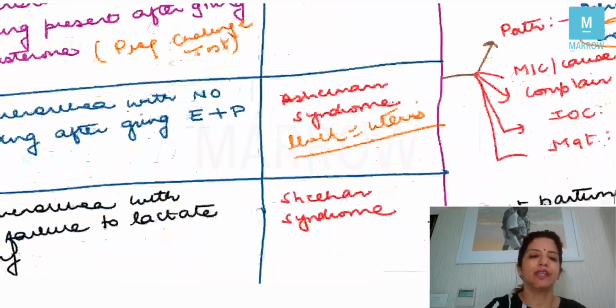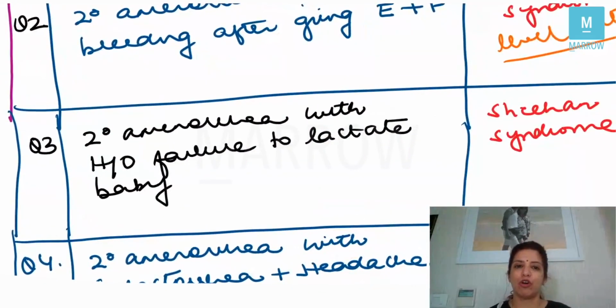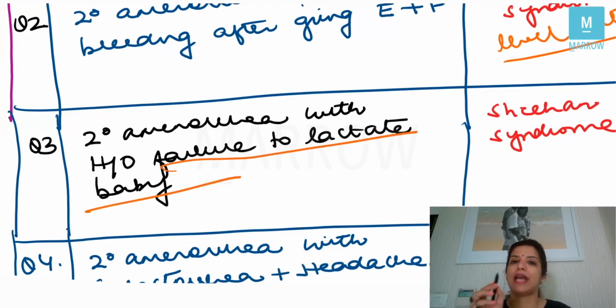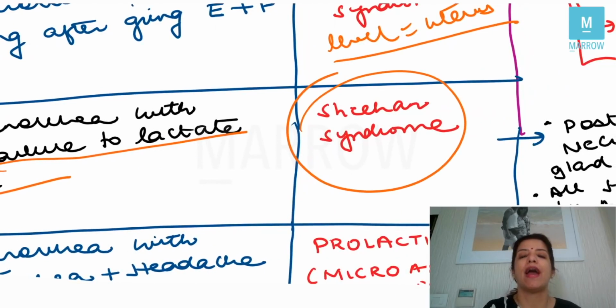Now, the third question can come as there is a patient of secondary amenorrhea and there is failure to lactate the baby. Now, whenever a question comes like this, that there is failure to lactate the baby, it has to be a case of Sheehan syndrome, right? So remember these points. Question coming to you with failure of lactation, mark it as Sheehan syndrome.